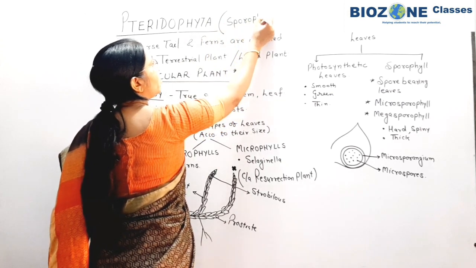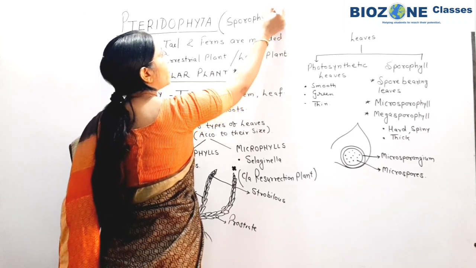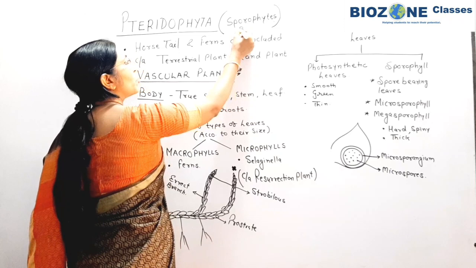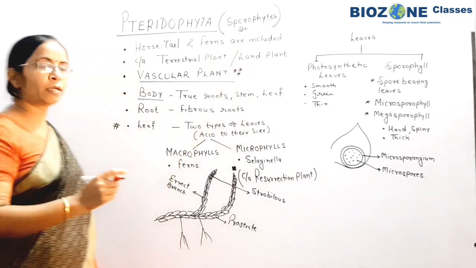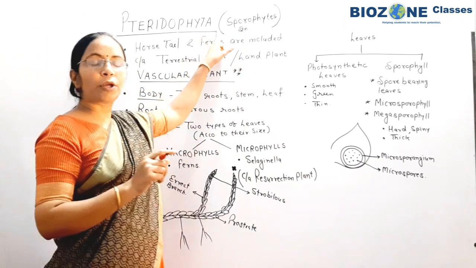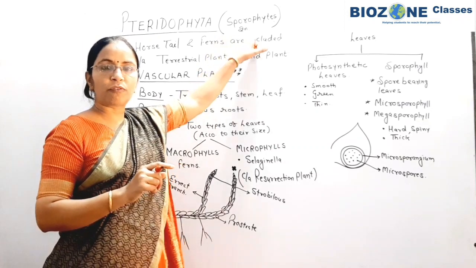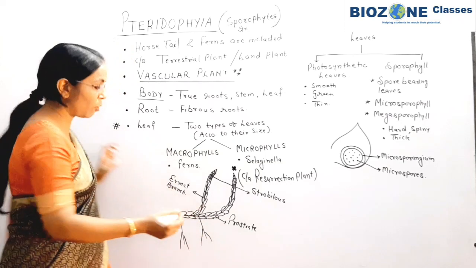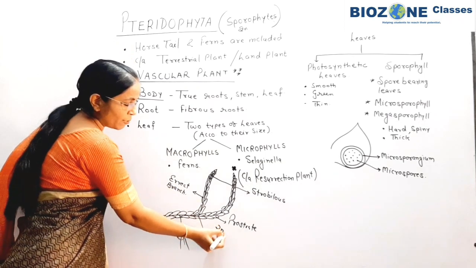So here you remember again one thing, sporophyte, you note down. Sporophytic generation is diploid. So the main plant body of pteridophyte is sporophyte. Sporophyte, this is the body. This is a sporophytic body. Entire body, now how is it?